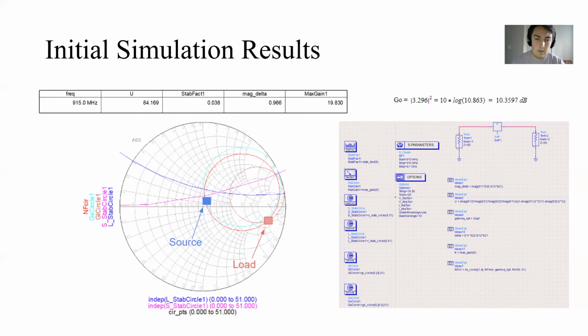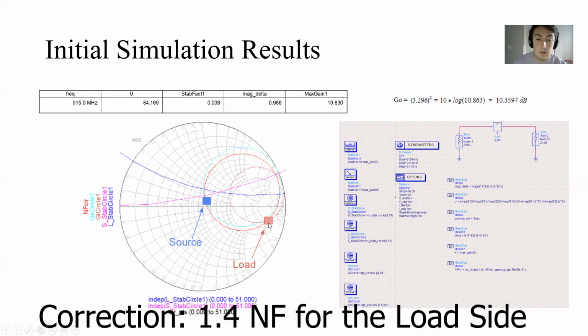I then have two squares on the screen, and those show intersection points. This initial light blue one is where the noise figure circle intersects with the gain circle. What this tells me is that if I design my source side around this square where these two interact, I can get a noise figure around 0.4. I also have this other red square, which is where my load circle interacted with my noise figure circle, guaranteeing that for my load side I could also get about 0.5 noise figure.